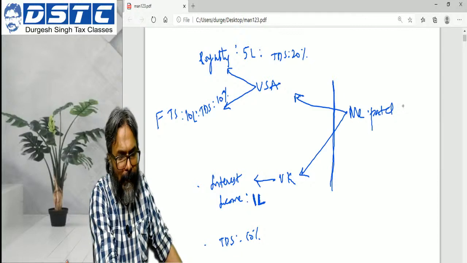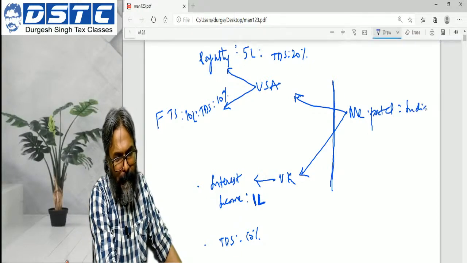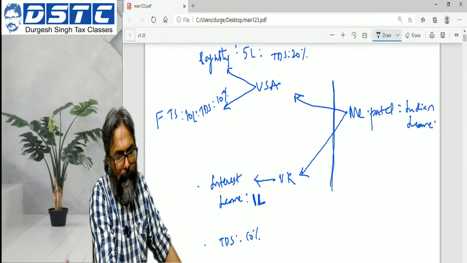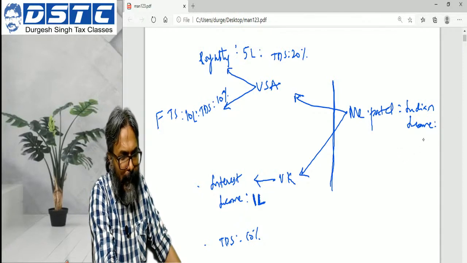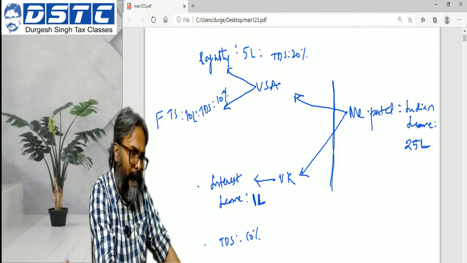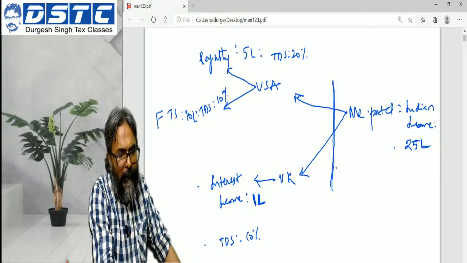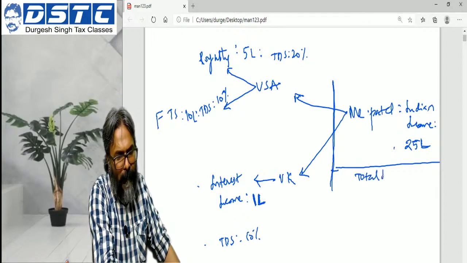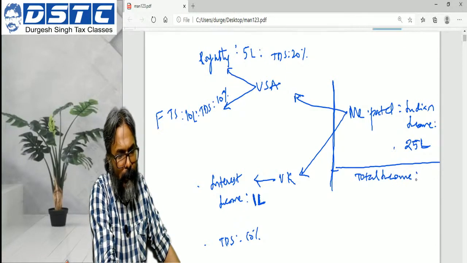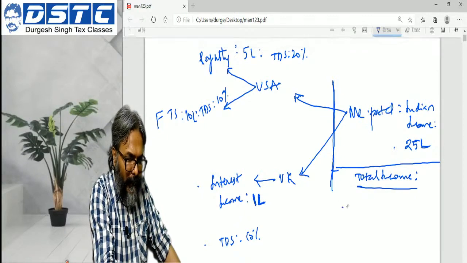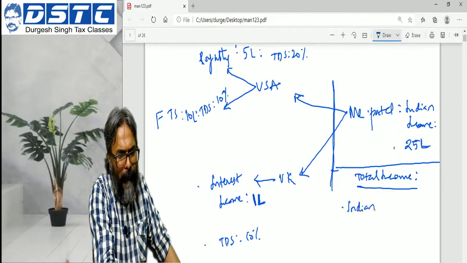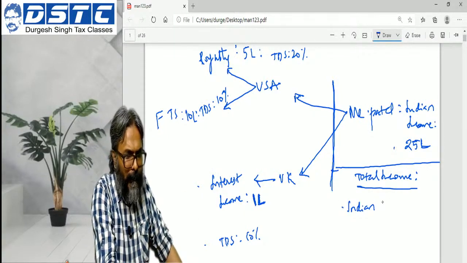And here, Indian income is say 25 lakhs. So in this context, students, if this is the data, when you calculate the total income of Mr. Patel, you will go something like this. Indian income, whatever be the head, you will take to the appropriate head.